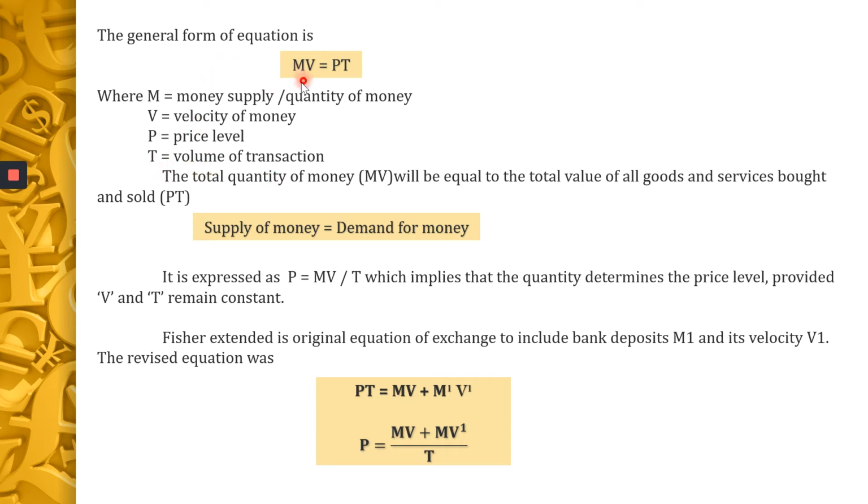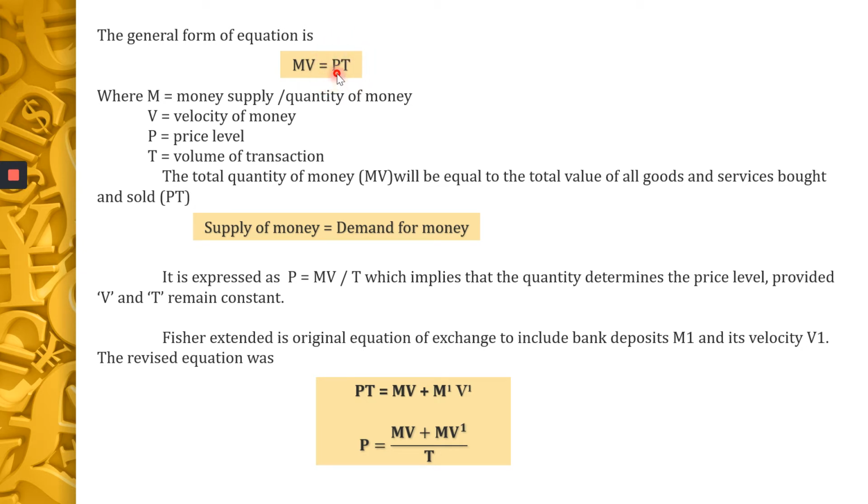So this is Fisher's equation, MV is equal to PT. Fisher's equation says that at any point of time, MV will be equal to PT. So MV shows what is bought in an economy, and PT is what is sold in the economy.